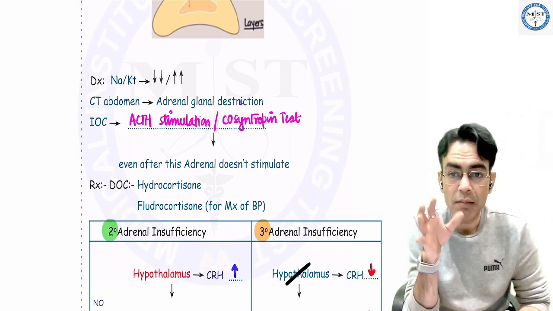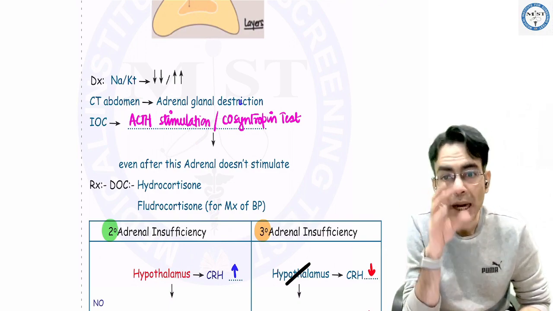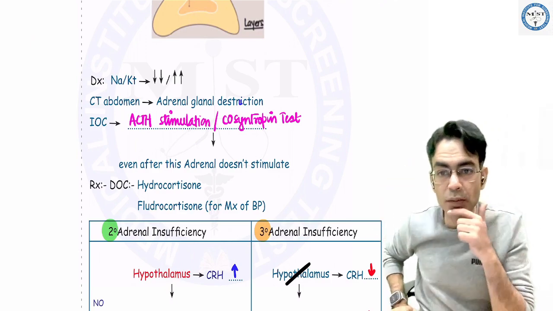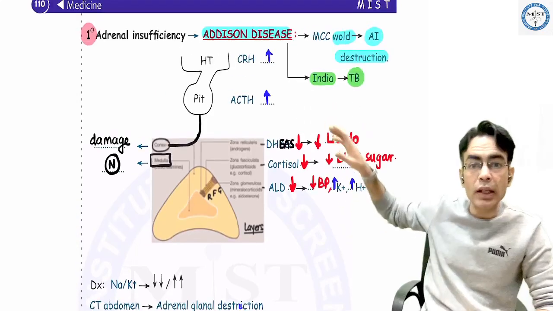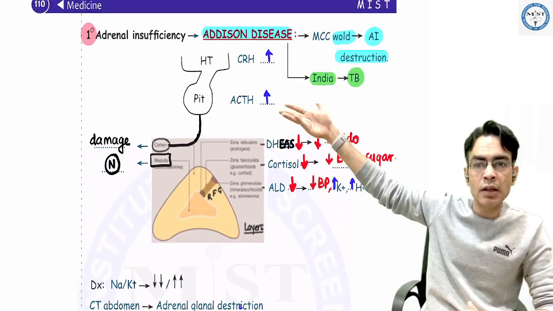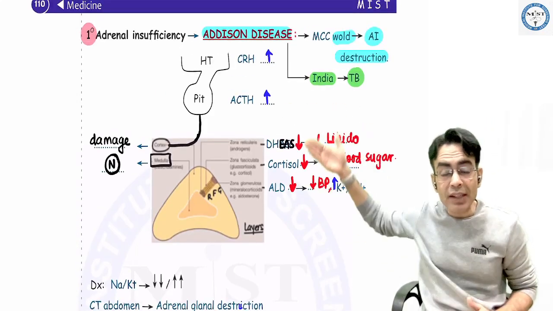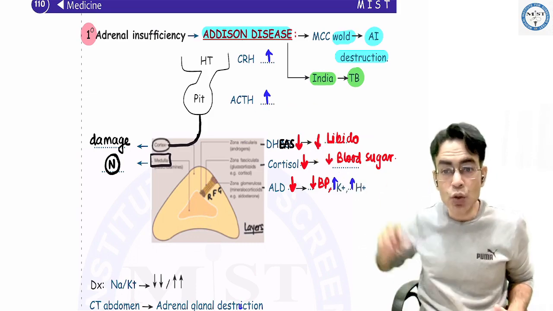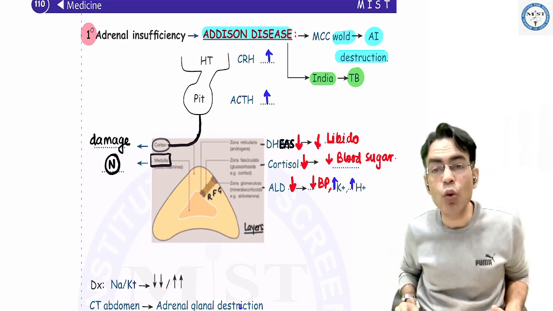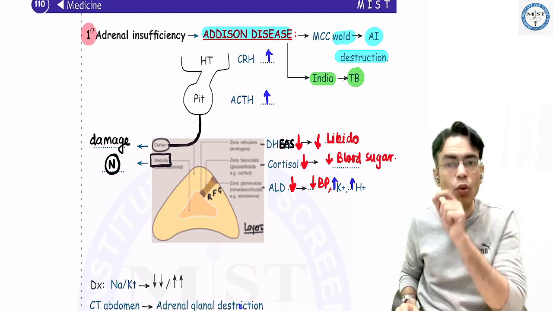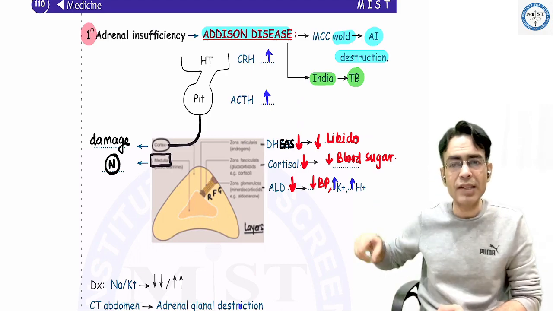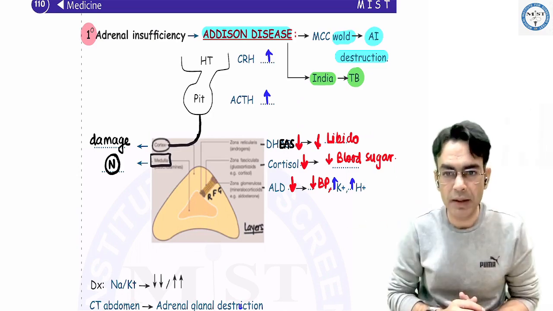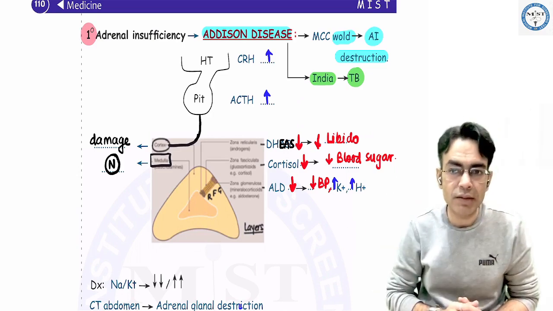And what is the test by which you understand that this primary problem is only in the adrenal gland, यहां से नहीं आ रही है ये. You give ACTH stimulation test because you know that all these hormones are in control of ACTH. तो आपको लगता है कि यार patient is not having these hormones, probably maybe the problem is in ACTH. Pituitary secrete ही नहीं कर रहा है. So you give the ACTH from outside. It is called as cosyntropin test. ACTH stimulation or cosyntropin test. Even after giving ACTH, this will not be secreted. And then you will understand कि भाई adrenal gland काम ही नहीं कर रहा. There's some problem with the adrenal gland cortex.